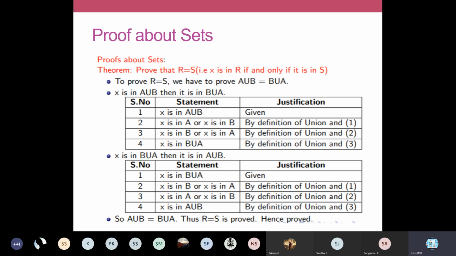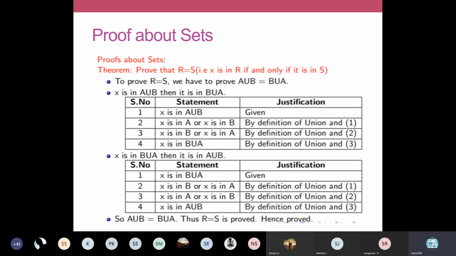If there are 2 sets, say R and S, how to prove this is, we take 2 sets called R and S, and if X is in R if and only if it is in S, we can prove like this. If a particular value X is in R, then it should also be in S.